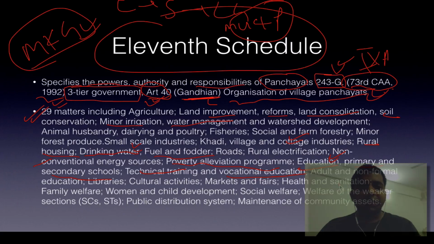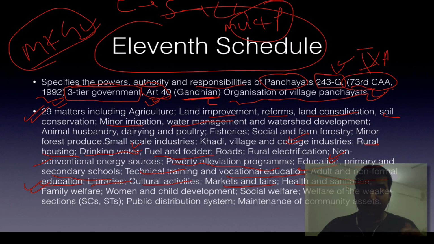Have you heard of national manufacturing industrial zones? They will create 100 million jobs by skill development by 2025, and increase the share of manufacturing in GDP to 25%. Adult and non-formal education, which is dealt with by Sarva Shiksha Abhiyan, libraries, cultural activities, markets, fairs, health and sanitation.